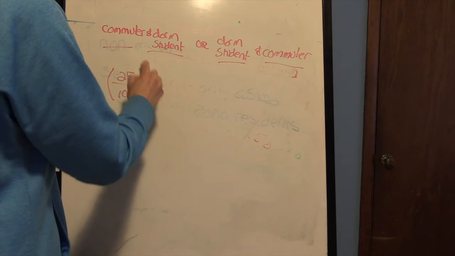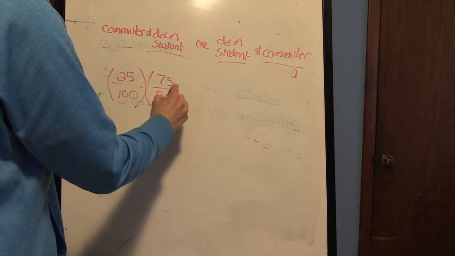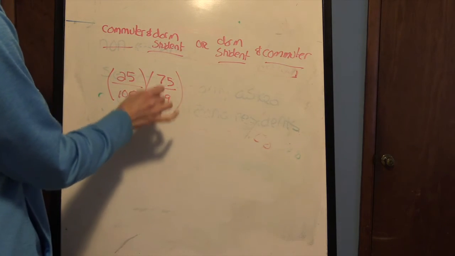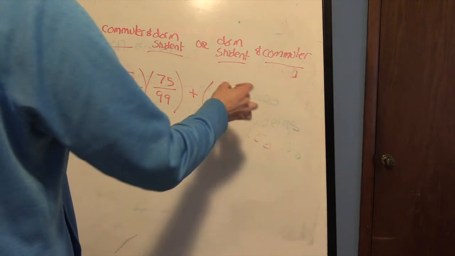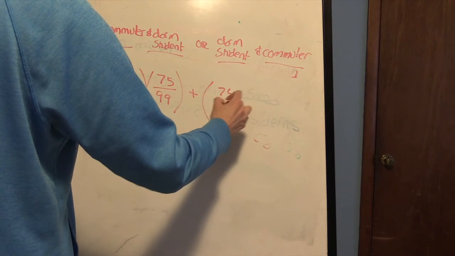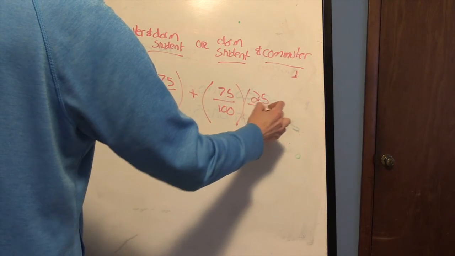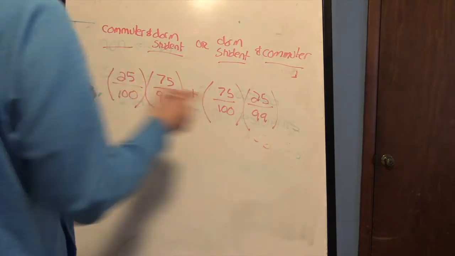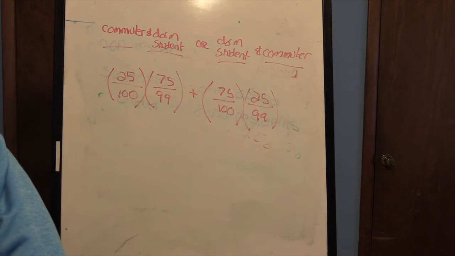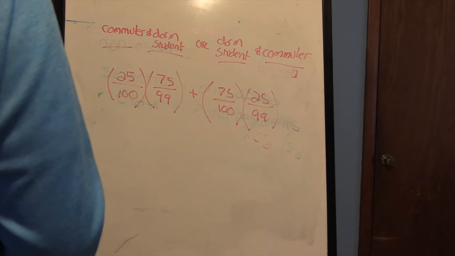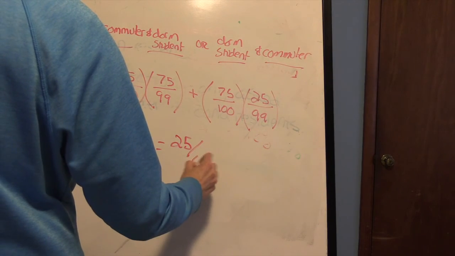Then when we go to choose a dorm student, there's still 75 dorm students, but now there's only 99 people to choose from. So we have to change that second probability. Then in the next event, we have 75 out of 100 times 25. And again, my denominator changes to 99. And that is equal to, as a simplified fraction, 25 out of 66.